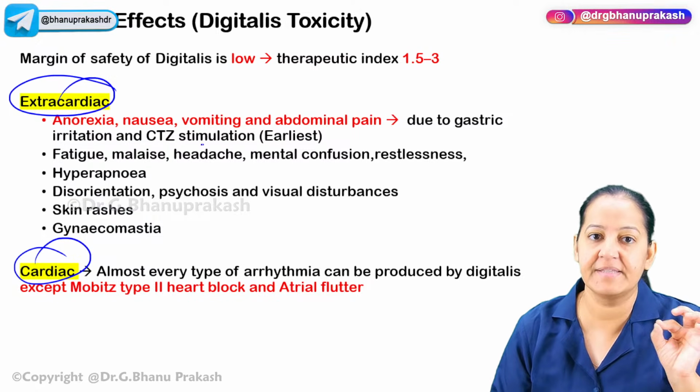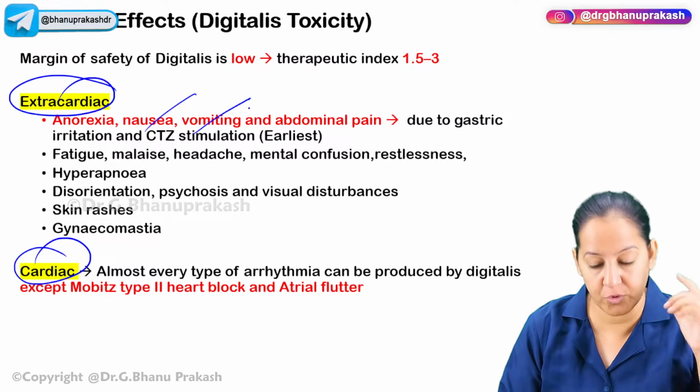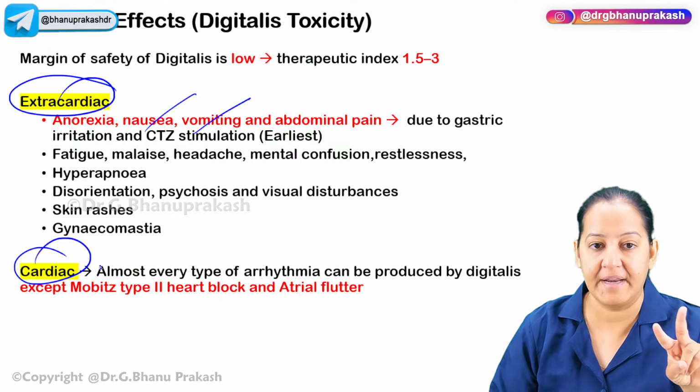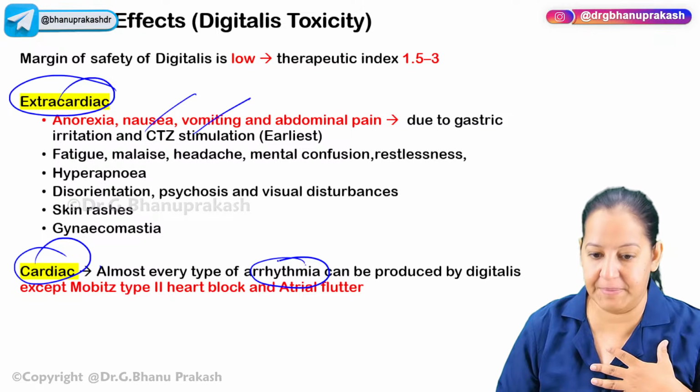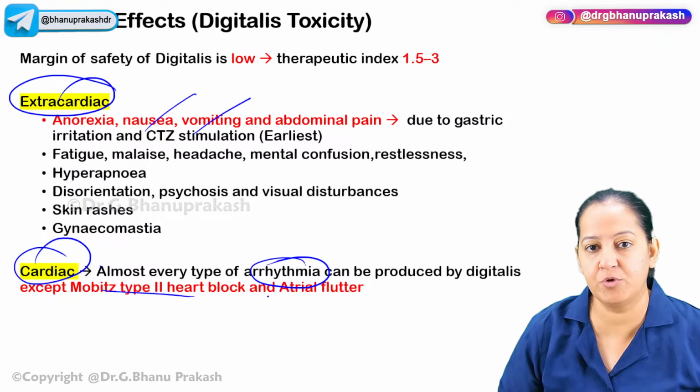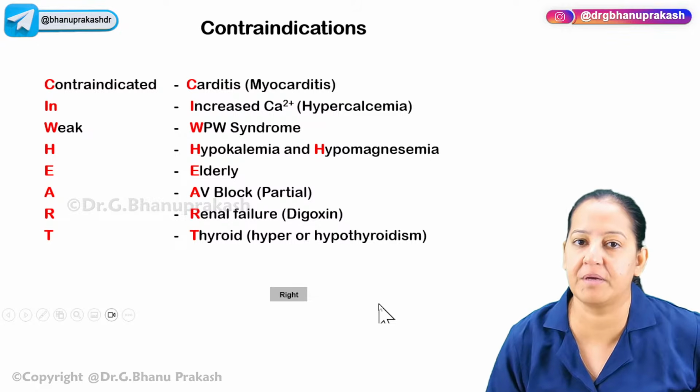It will stimulate the CTZ center, causing nausea and vomiting. So the most common side effect is nausea and vomiting. And in the cardiac, it can produce almost every type of arrhythmia except Mobitz type 2 and atrial flutter. It can produce the arrhythmias.